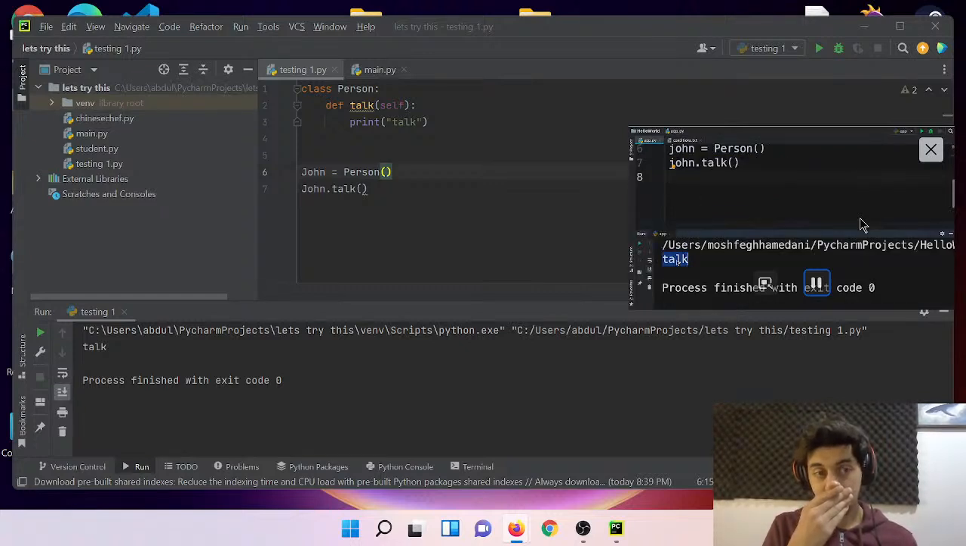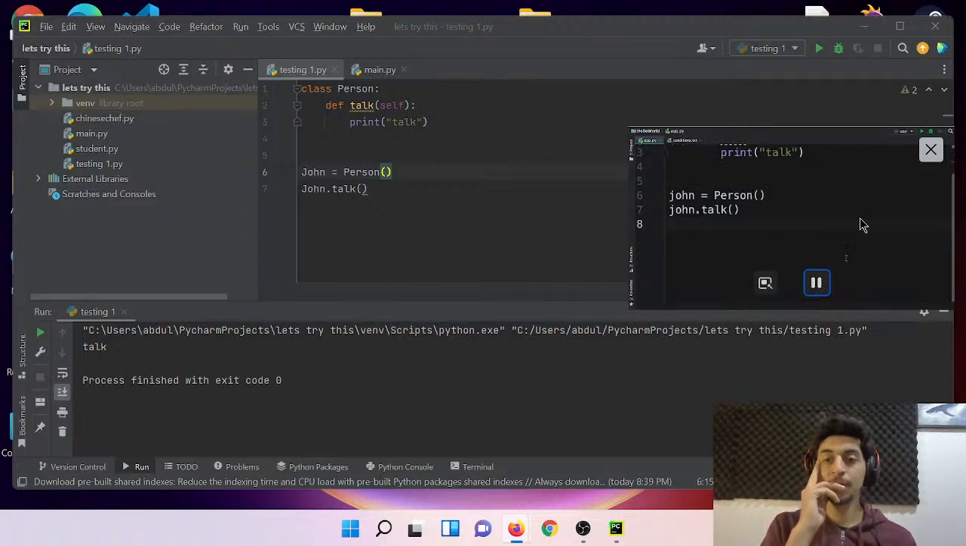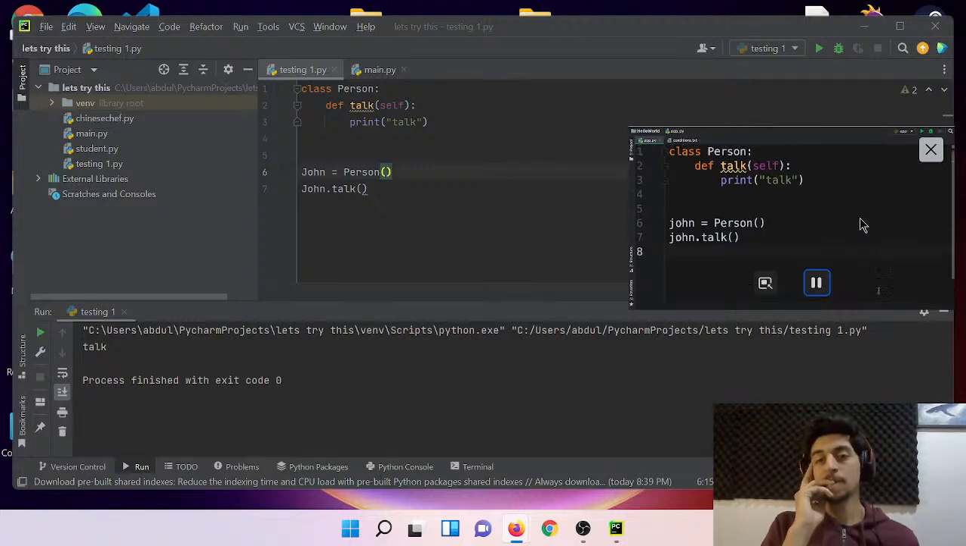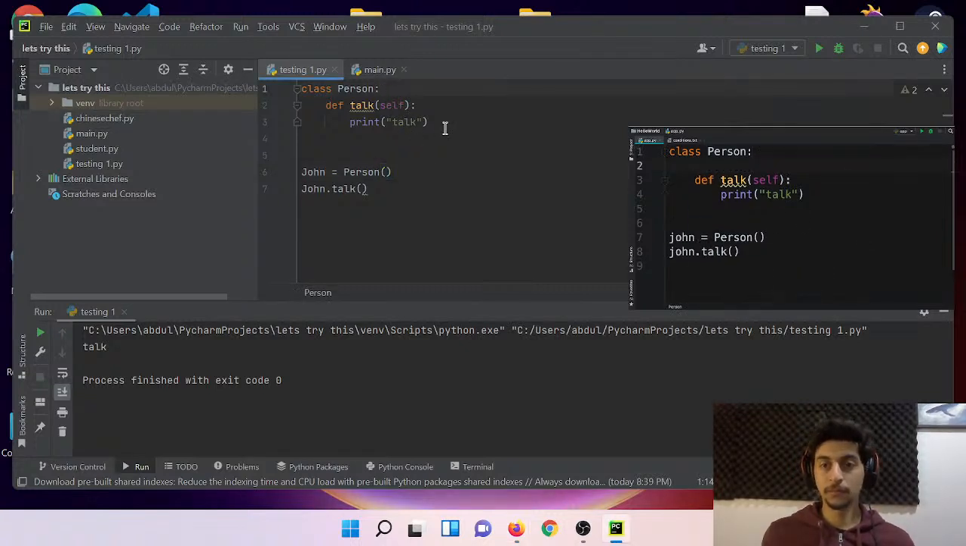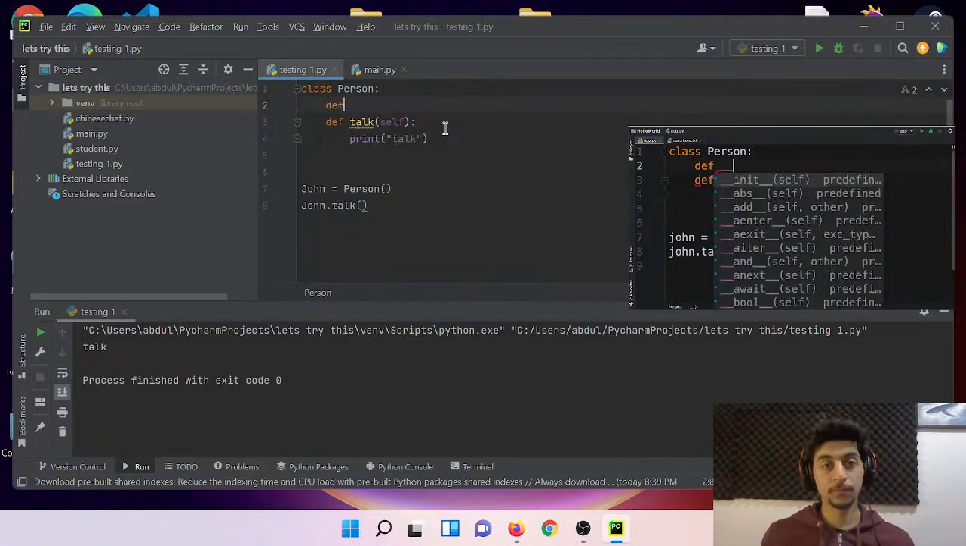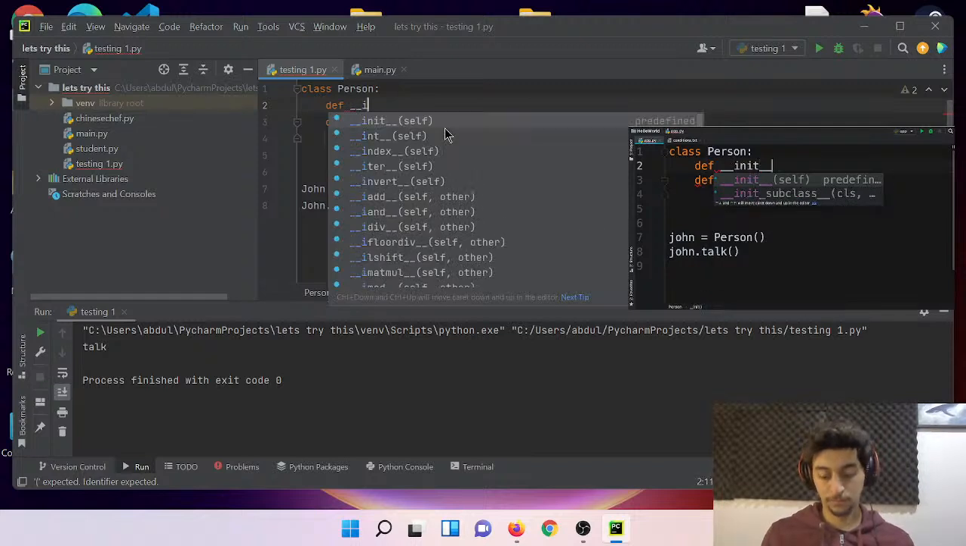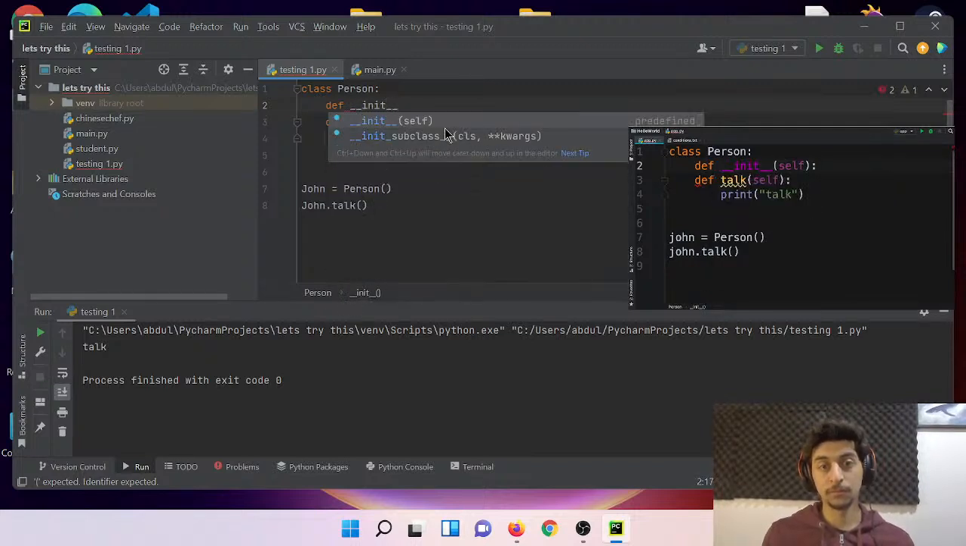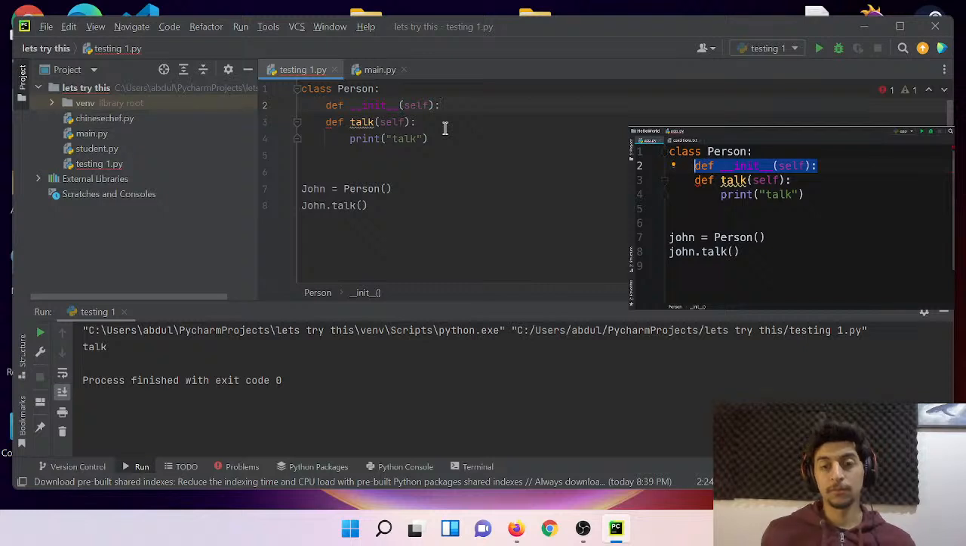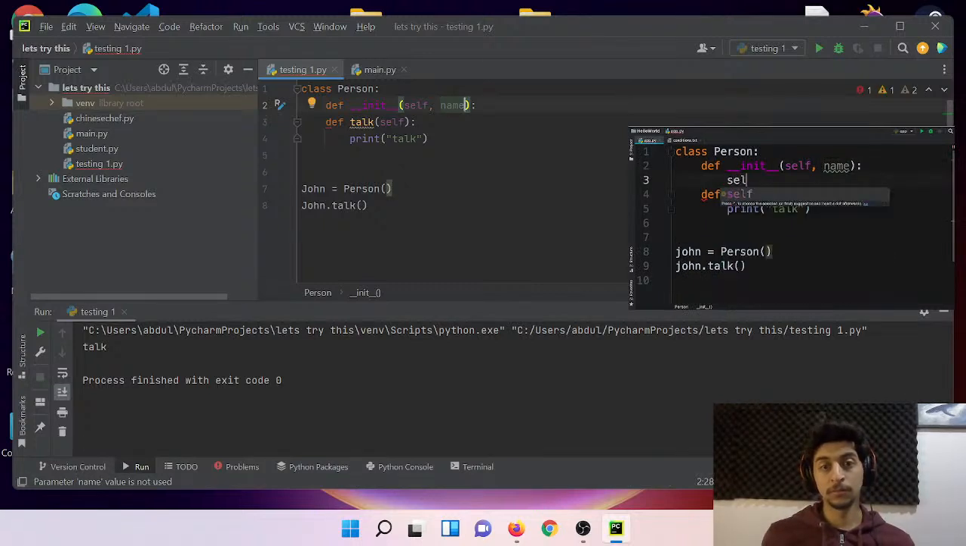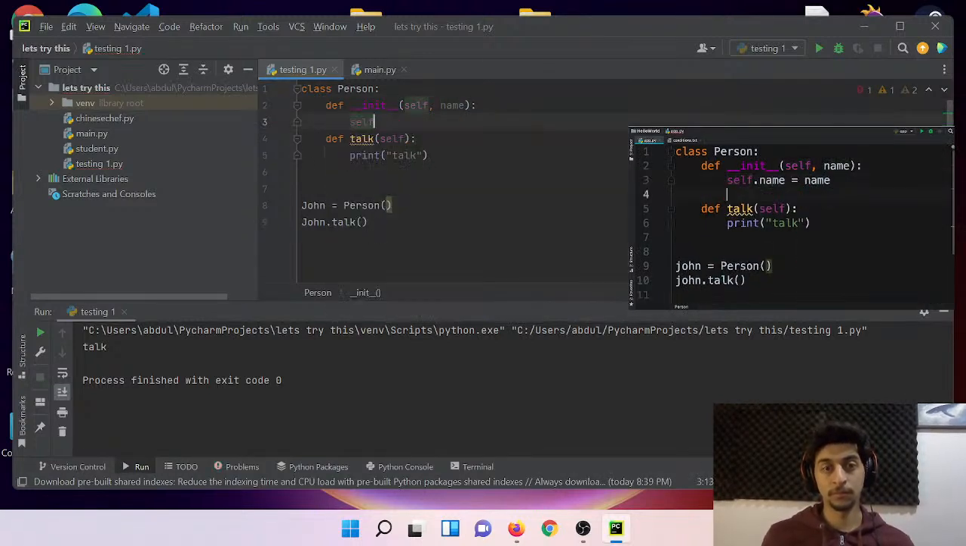Let's run the program. So we get this message, beautiful. But our person objects should also have a name attribute. It doesn't make sense to have a person without a name. So that is when we use the constructor function. So on the top, we add a new method. The name of this method is double underscore init double underscore. So we call this method a constructor. Now, in this method, we need to add another parameter that is name. So we simply set self.name to name.